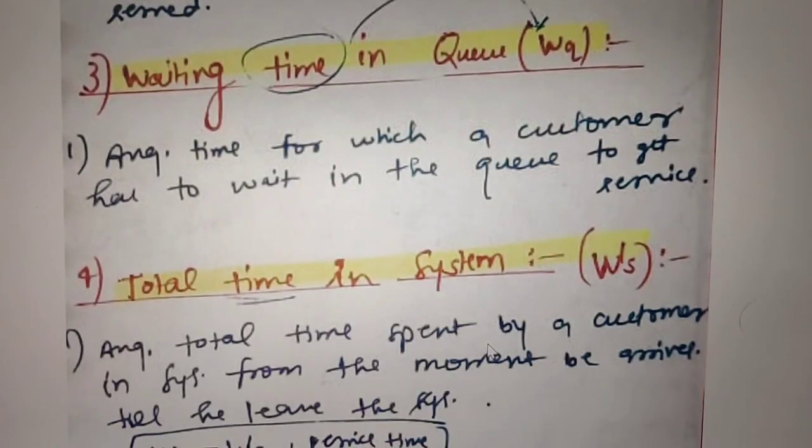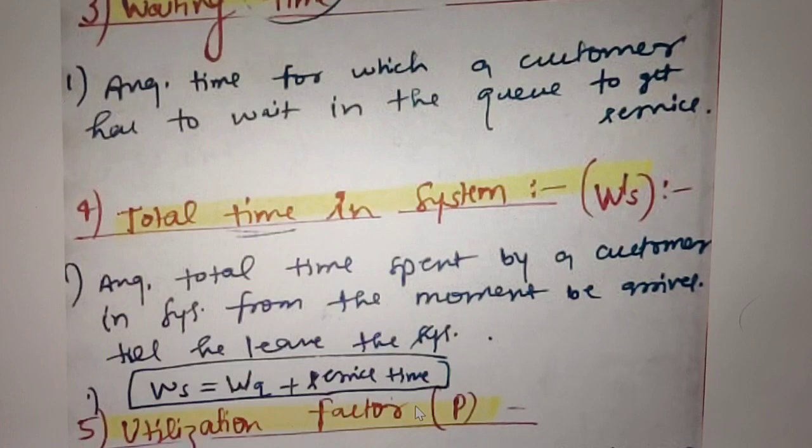The average total time spent by a customer in a system, from the moment the customer arrives to the moment he leaves the system, is called the total time. Basically we represent it as WS, the system time, which is equal to WQ plus the service time.